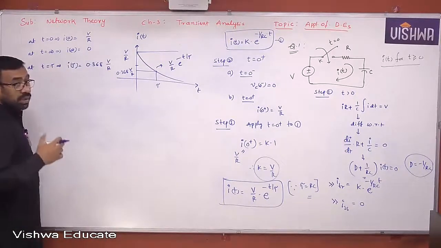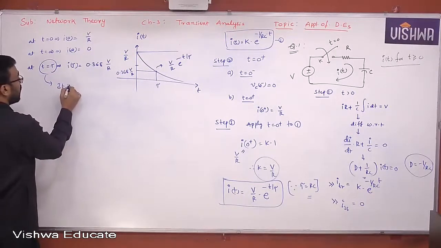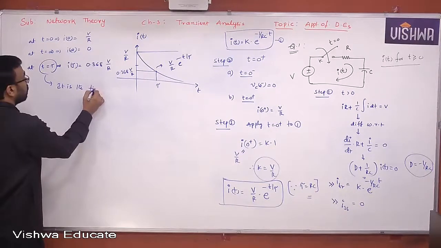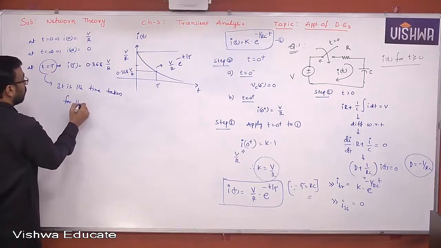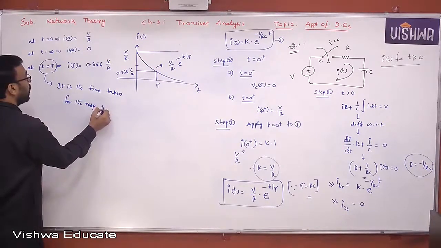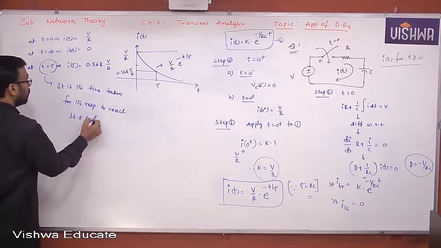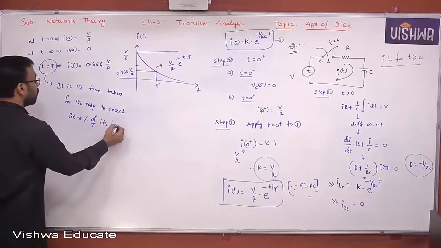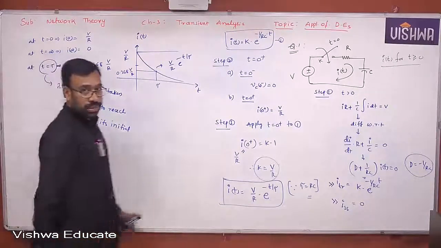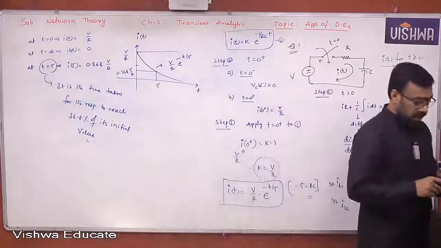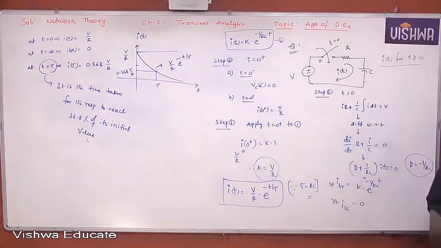36.8% of initial value. It is the time taken for the response to reach 36.8% of its initial value. That's it. You understand all of you, okay? So this is how you need to define it, and please note down. I stop the session here and we'll discuss the remaining things in the next session, okay?